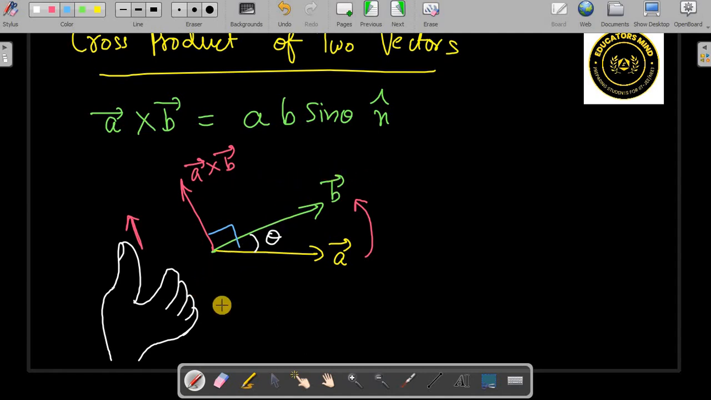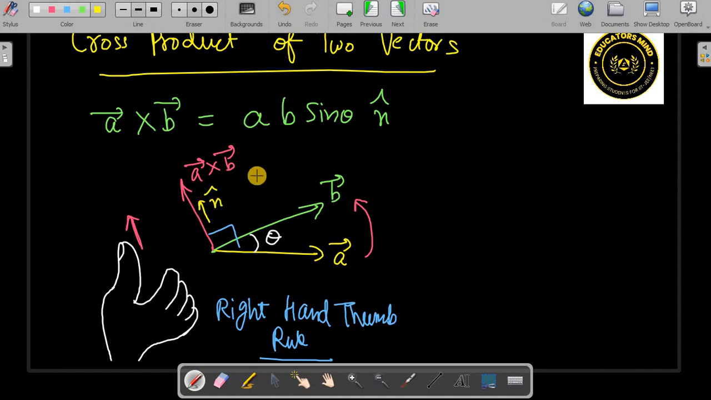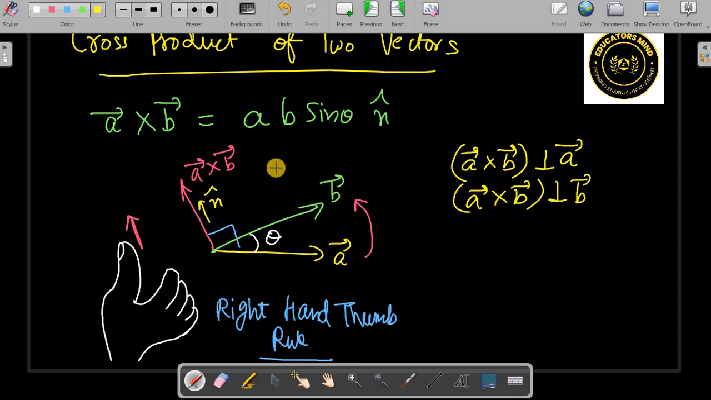And here you need to note that this is of course the right hand thumb rule. Now, what is n cap? N cap is in this direction. N cap is a unit vector perpendicular to the plane of both A and B. So A cross B vector is going to be perpendicular to both A and B, right? That's what we have to know.